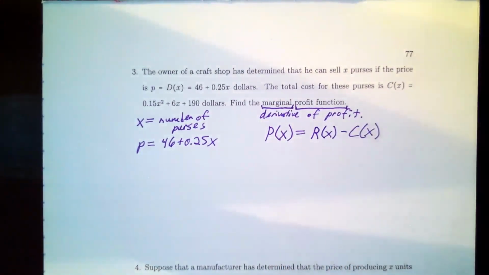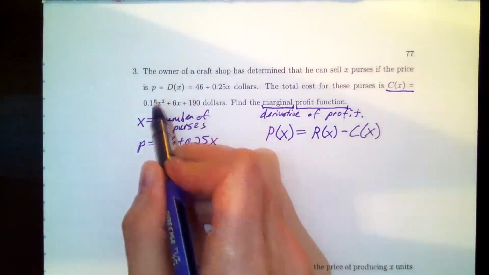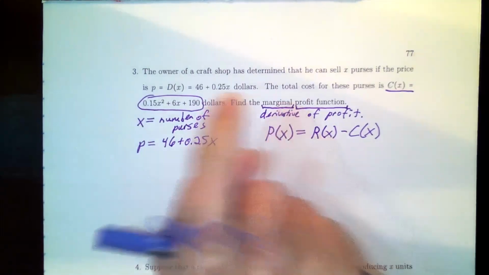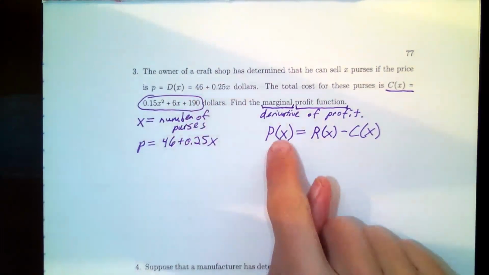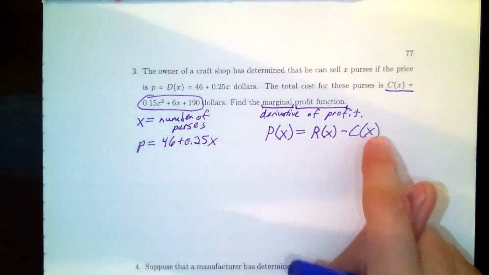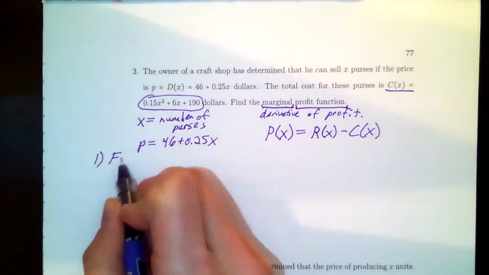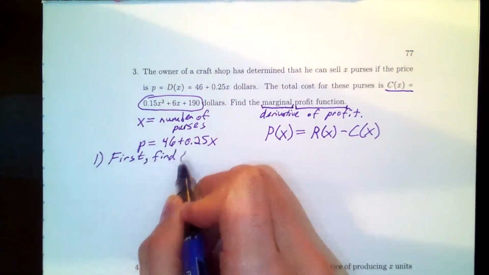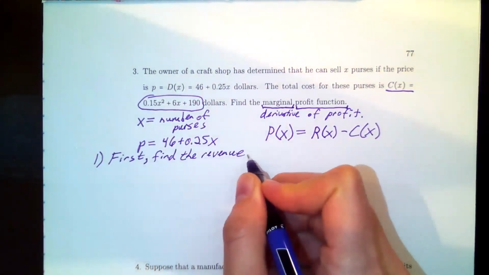So let's take inventory of what we have here and what we don't have. Do we have a cost function? We do. It's right there. They gave it to us. That's nice. But what we don't have is revenue. What we have here is price, which is close, but not quite. So before we can find profit, we've got to find revenue, so I can find revenue minus cost. And so let's break this down into pieces. First, let's find the revenue function, because it's part of my profit equation that I'm trying to find.